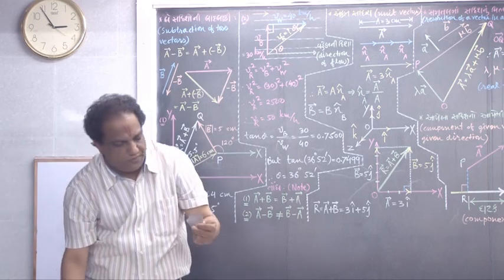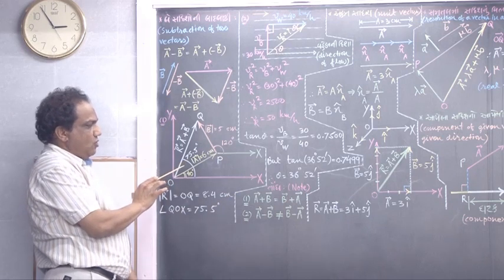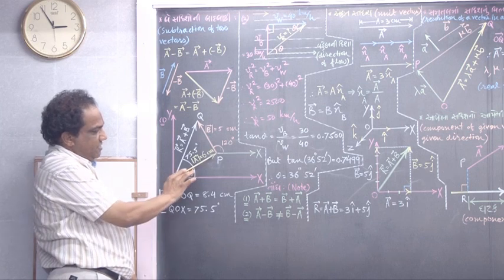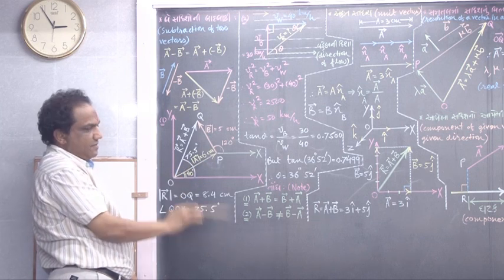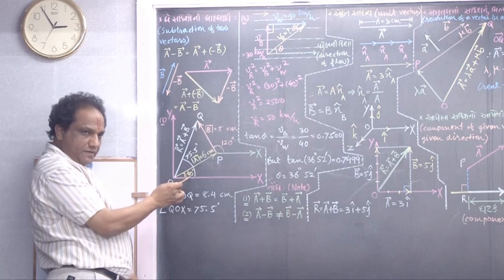Look, first vector, look here on the board constantly. First vector is vector A. It makes an angle of 40 degrees.